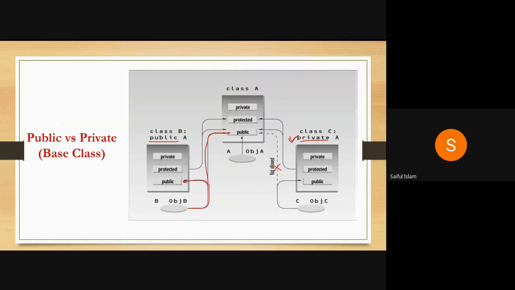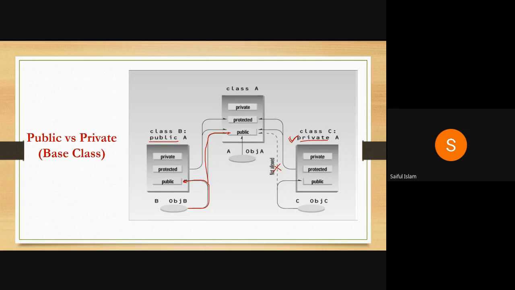Member functions have exactly the same power, whether we use public or private. Got the point? So here the difference lies with the object, not with the member function. Member functions can access public and protected data, but an object can only access public data if it is publicly derived, and it cannot access public data of class A if it is privately derived. So that's a minor difference between public and private.